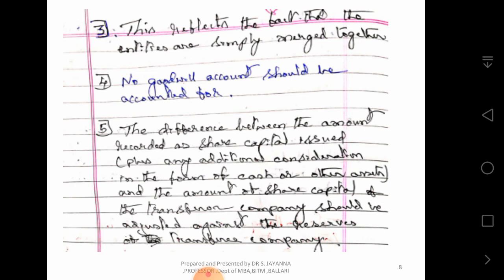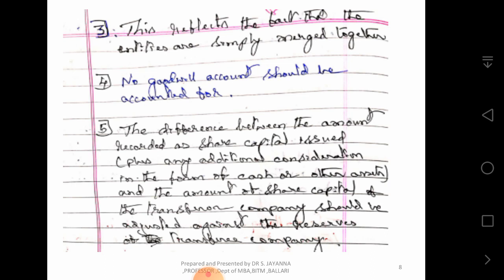On amalgamation of the business, the entry for the purchase consideration due. The entry for the purchase consideration due is: Business purchase account debit, with the amount of purchase consideration, to liquidator of the transferor company.